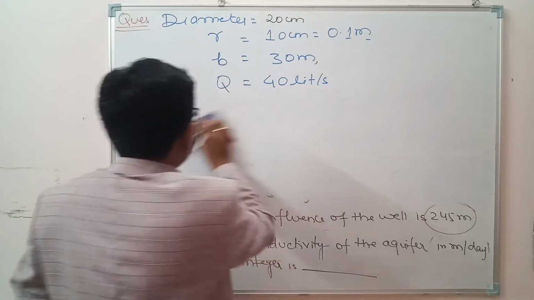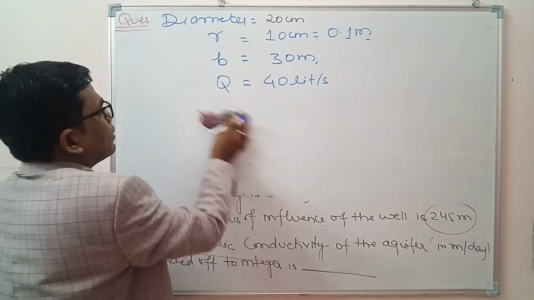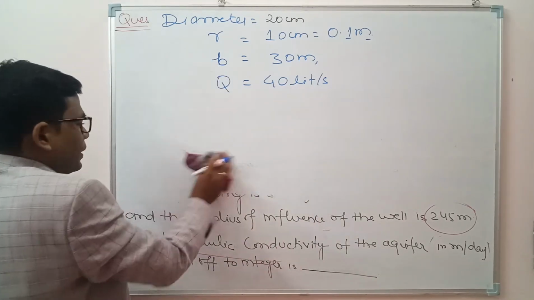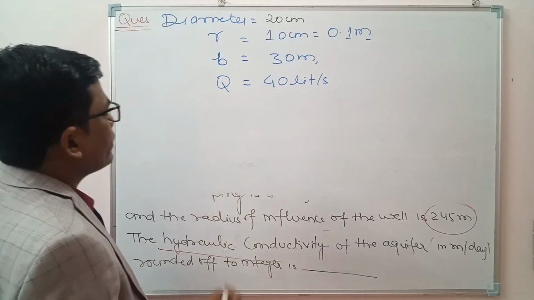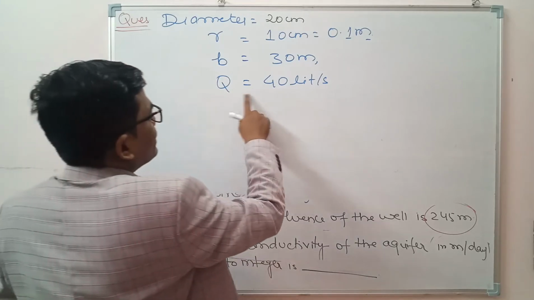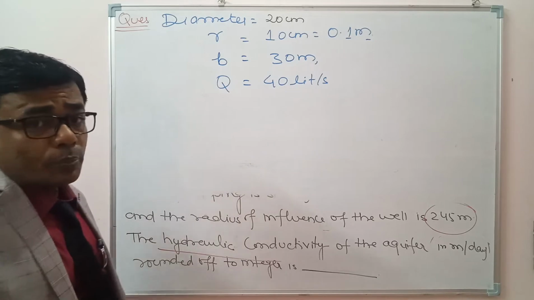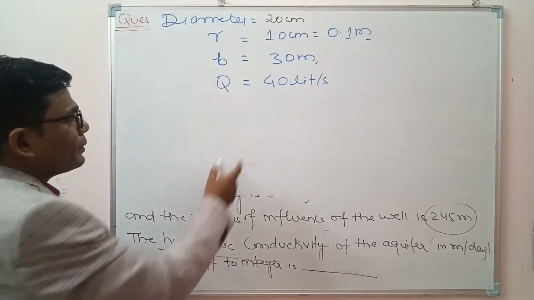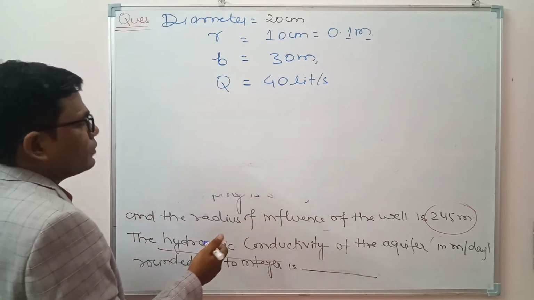Although the question is very lengthy, the question is very simple. You can easily calculate. We have to convert this into meter cube per day. Okay, so we will be converting later on. First we write down the values.